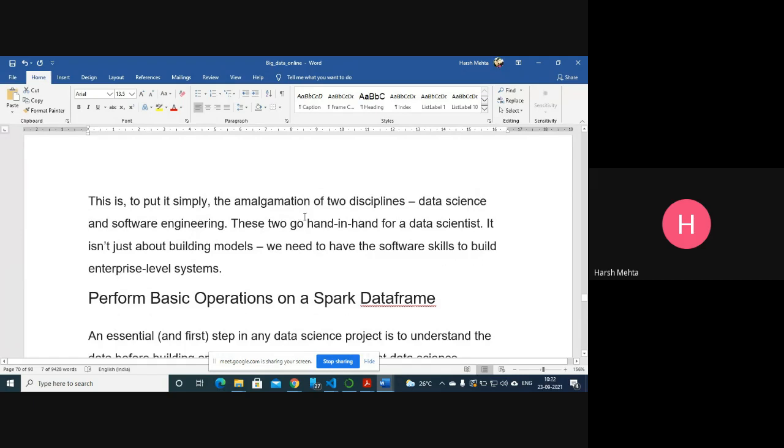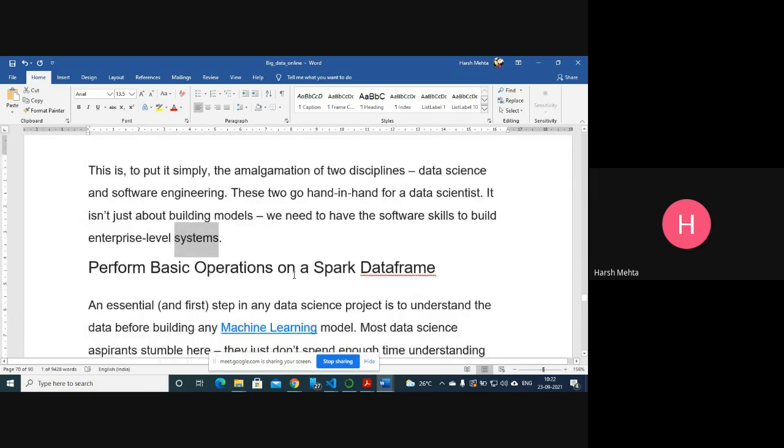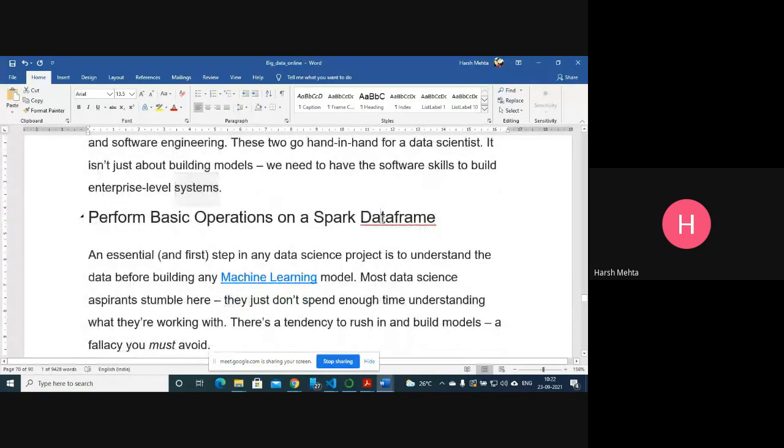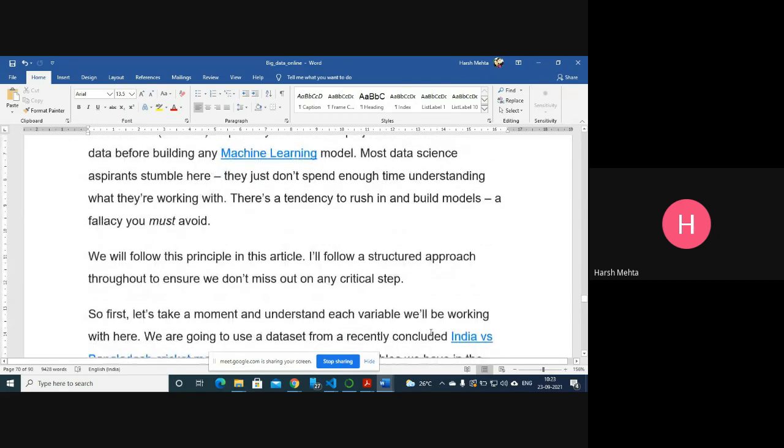So put simply, it is the amalgamation of two disciplines, data science and software engineering. These two go hand in hand. For data scientists, it is about building models, and we need software skill to build enterprise level systems. Now, what we are going to do with Spark data frame: using Spark data frame, we are going to apply this machine learning approach. Most data science aspirants stumble here. They just don't spend enough time understanding what they are working with. There's a tendency to rush in and build models, a fallacy to avoid.